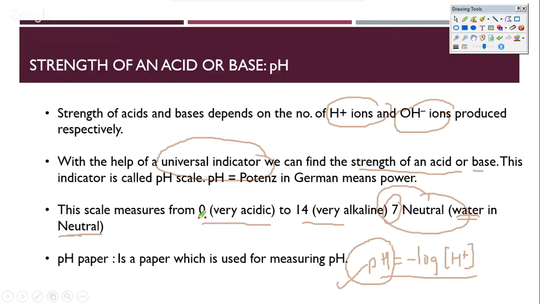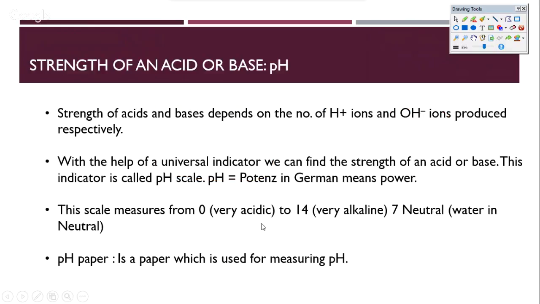If the universal indicator shows a very acidic substance, then the pH is around 0, whereas very alkaline is around 14. There is also a pH paper that we use for measuring pH, and its colorations give us the understanding of whether something is very acidic or basic.